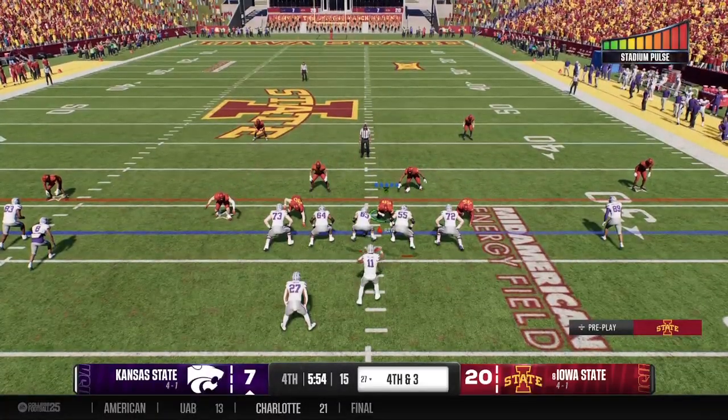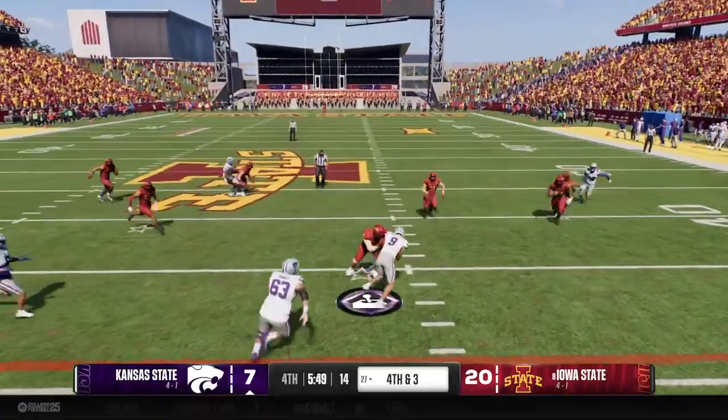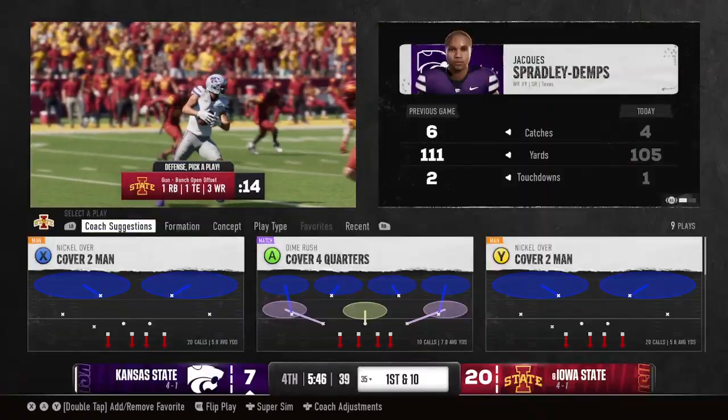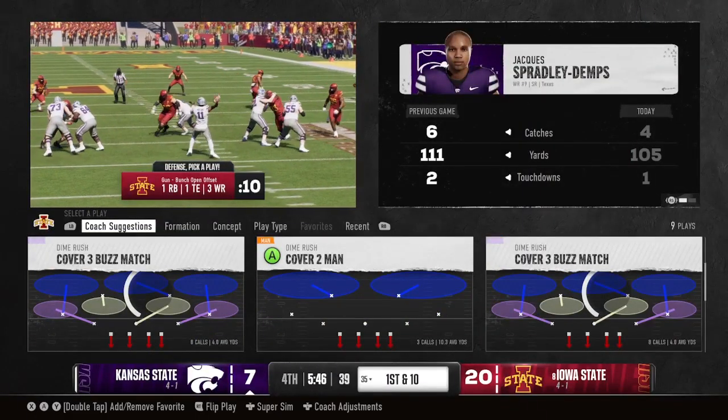Yeah, defensively, though, you got to give them credit, too, because they knew that physically they were going to try to be challenged up front. That was a big MO for this offense coming into it. But the defense, they've risen to the occasion. Their front 7 has dominated this entire game.